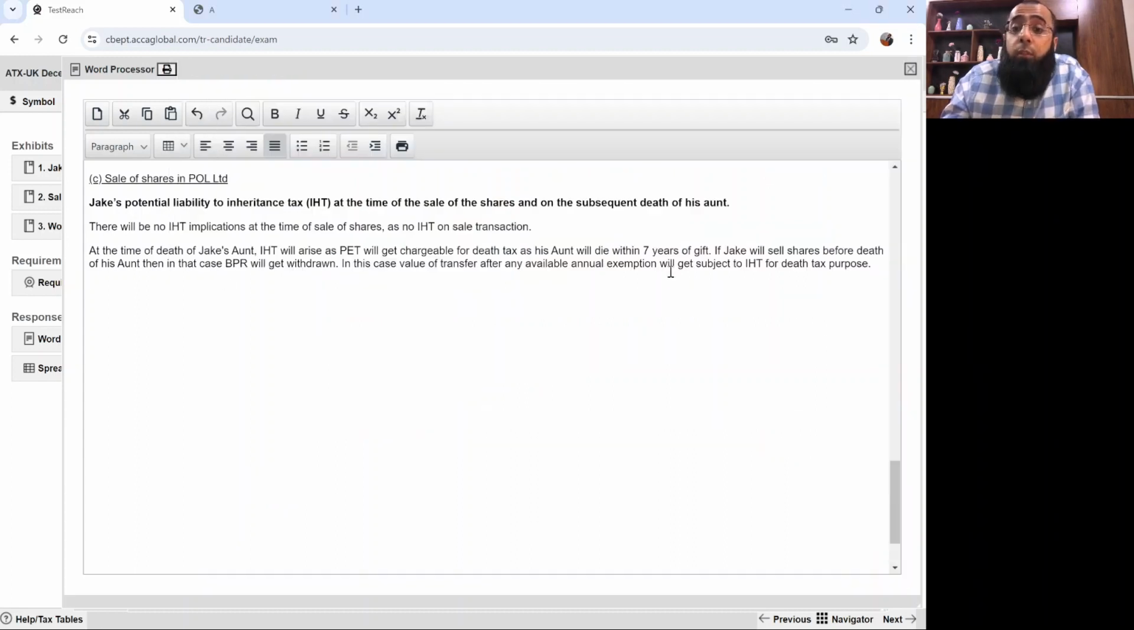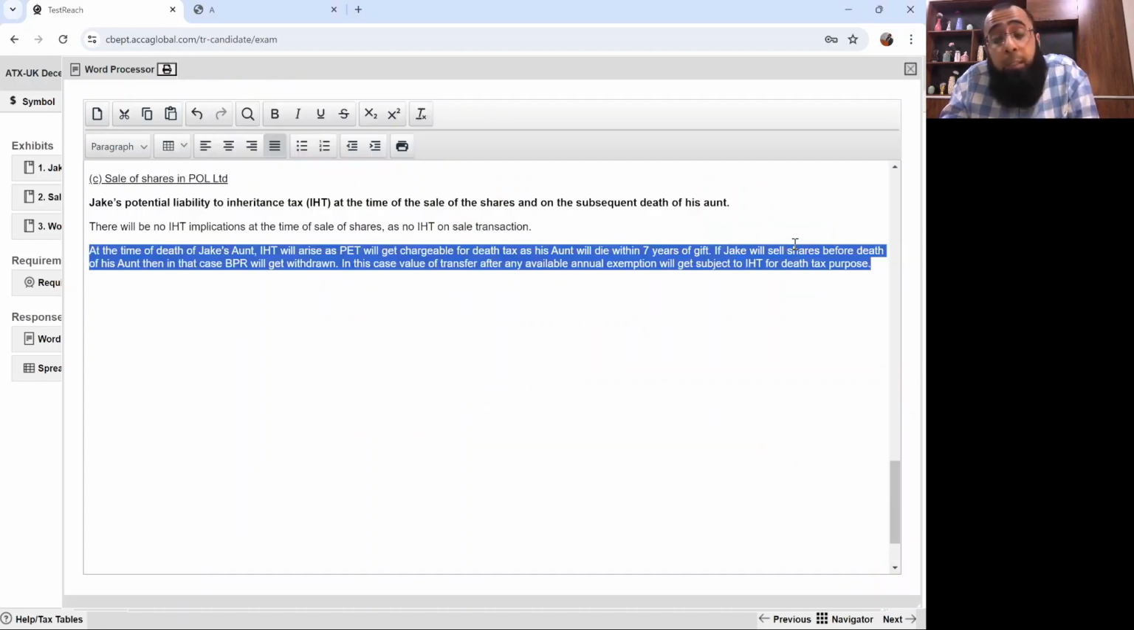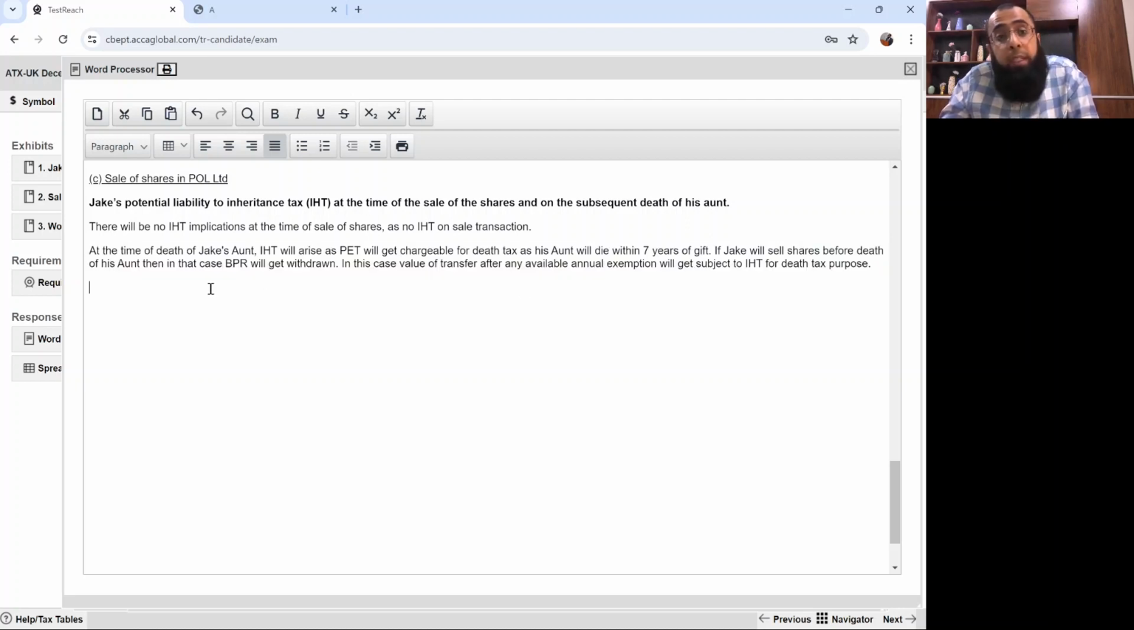So if the shares are sold before the death, then the business property relief will get withdrawn and the value of transfer after any available annual exemption will get subject to IHT. However, if Jake sells these shares after the death of the aunt, then the condition of BPR is satisfied, that we have to keep it in ownership till the death of the donor. If it's disposed before, then BPR gets withdrawn. If it's disposed after the death of the aunt, then business property relief will not be withdrawn.